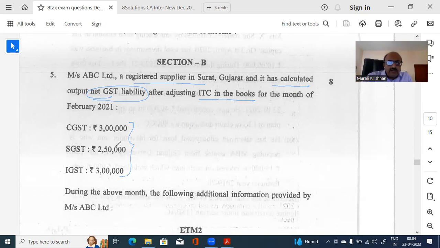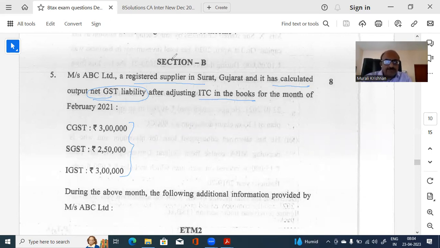When you read it, don't take it as input tax credit. Please be careful. That's why there's a little twist to this problem. If you don't read it properly, you will get it wrong. So be careful with this type of thing. Already this is the liability determined, net liability, output minus input as of now.